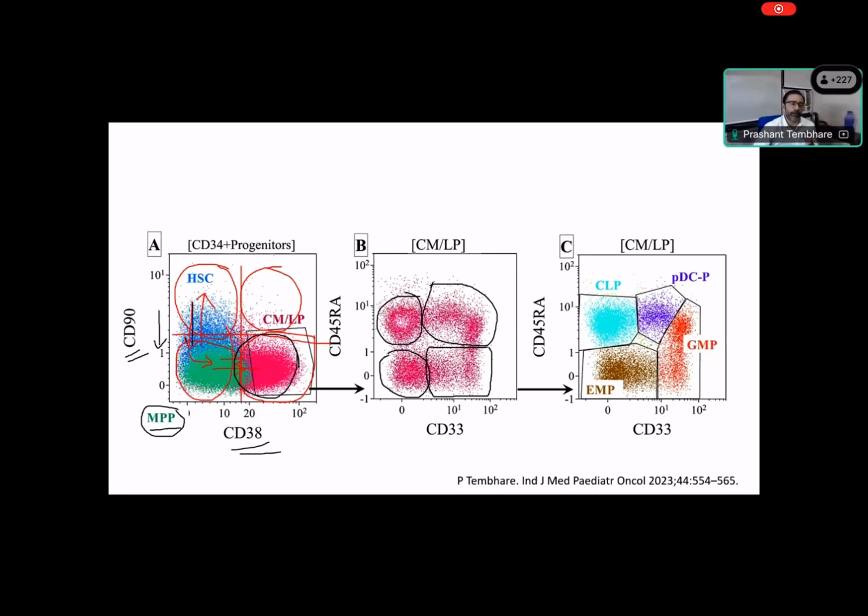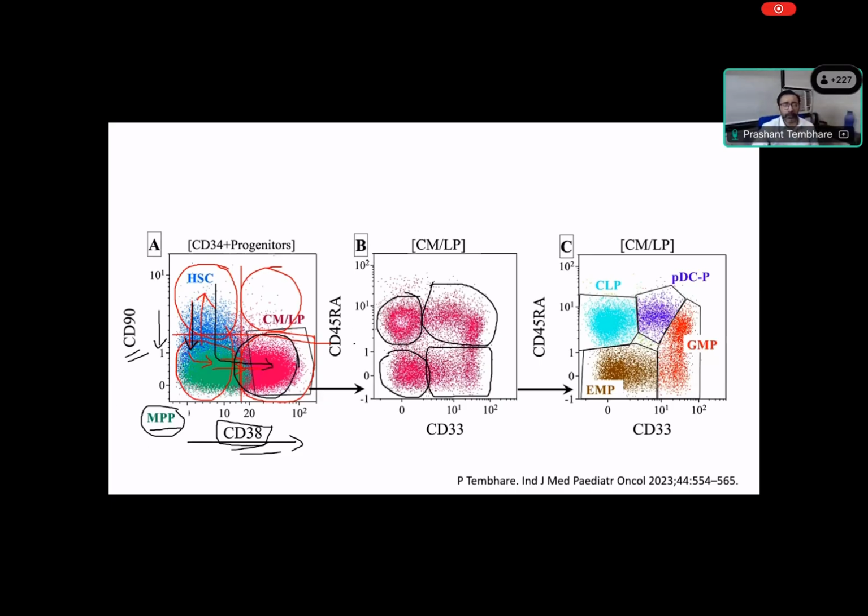When these cells mature from hematopoietic stem cells to become multipotent progenitor cells, then they lose CD90, but they are not positive for CD38. Now as the cells move from this to committed progenitors, either committed myeloid progenitor or lymphoid progenitor, they start getting CD38. So they are CD38 positive but CD90 negative. So we have this type of maturation pattern where we move from one stage to another by using these two markers. These two markers help us to find out the three different stages of stem cell: hematopoietic stem cell, multipotent progenitor, and CD34 positive progenitor.